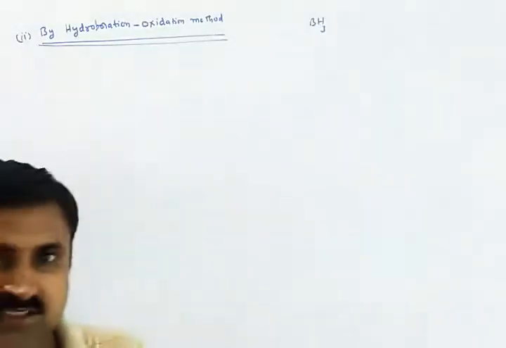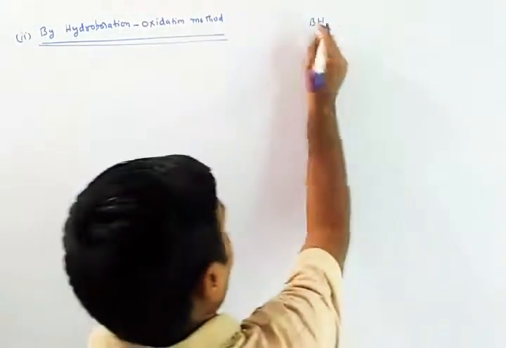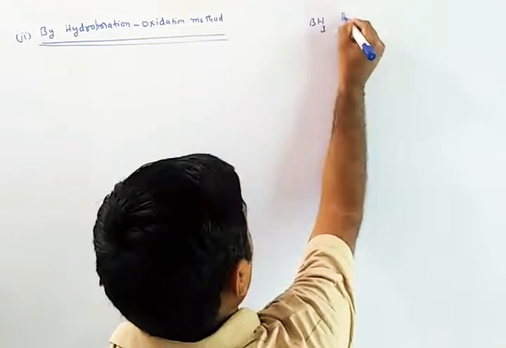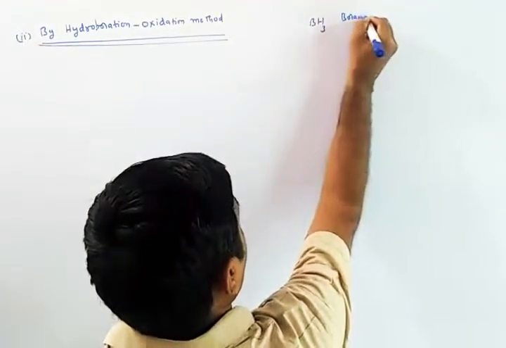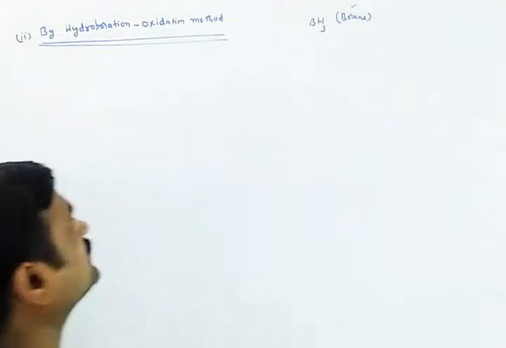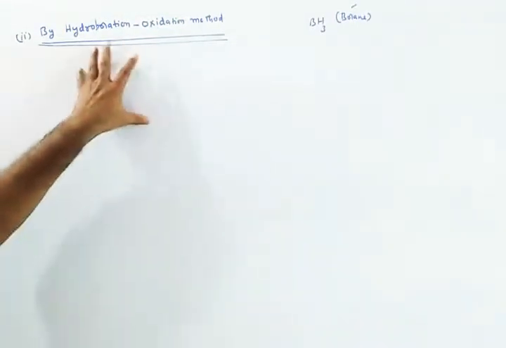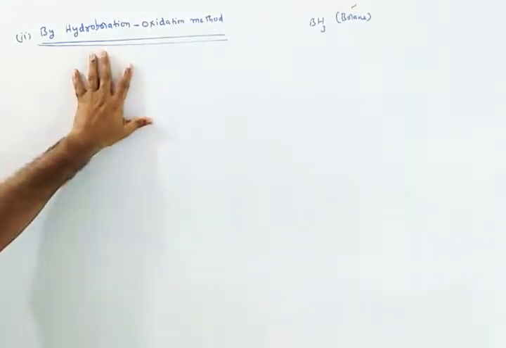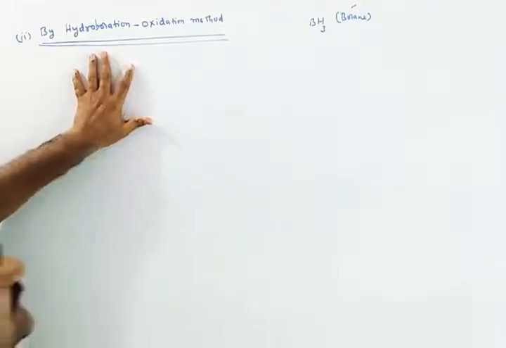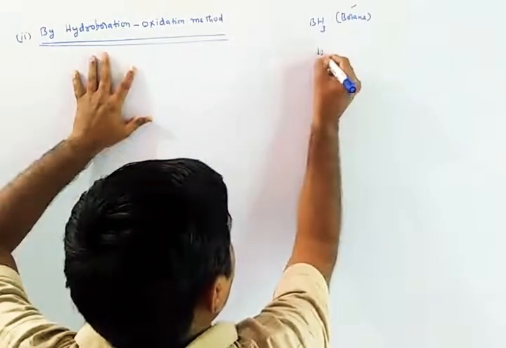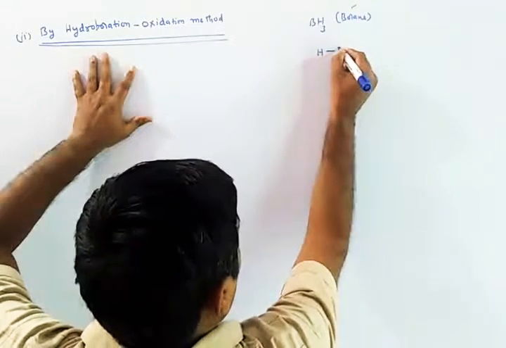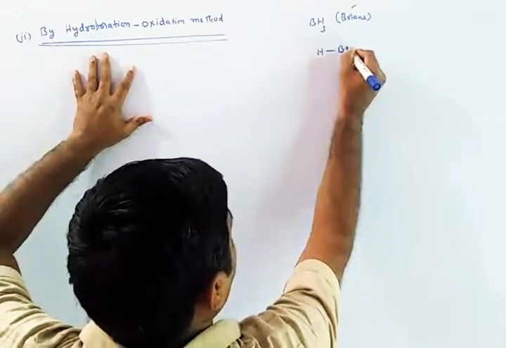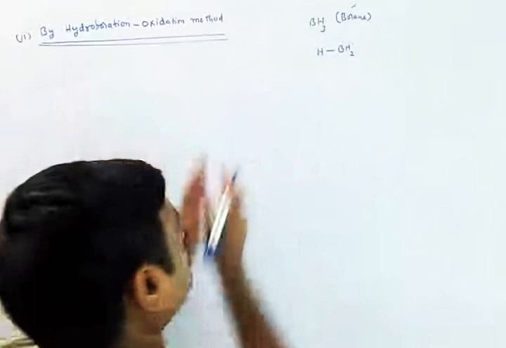Diborane is B2H6, and borane is BH3. This I can call the borane group. When these boranes react with alkenes, we need to understand the bond between boron and hydrogen and its polarization.